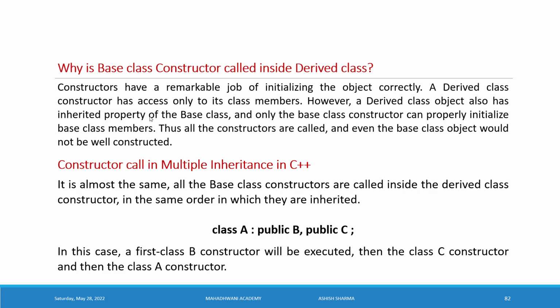A derived class constructor has access only to its own class members, meaning derived class members. However, a derived class object also has the inherited properties of the base class, and due to inheritance the derived class object also has the feature of inheriting the base class members.